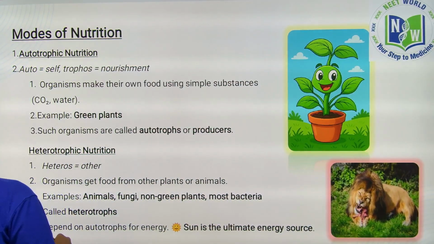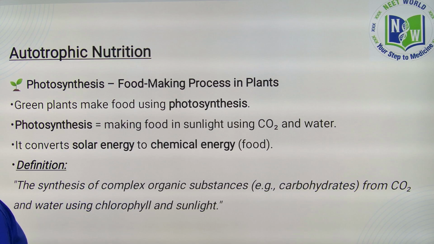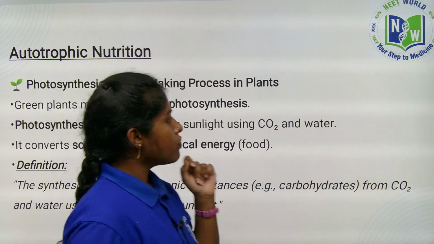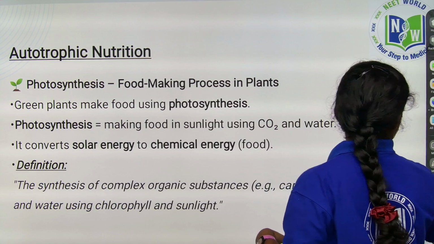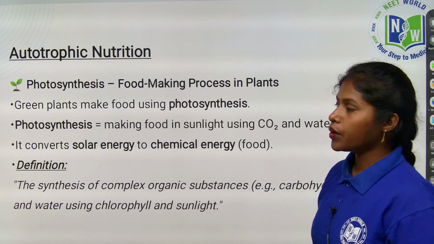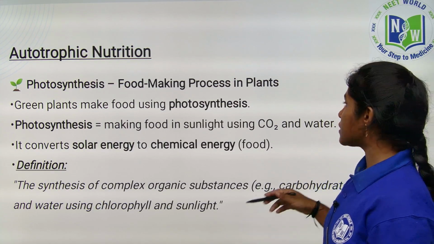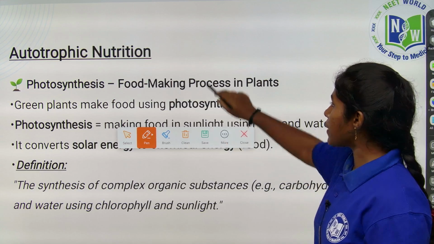So let's see, children. Now we are going to look in clear depth at autotrophic nutrition. We said that auto means self, which means the organisms which can prepare their own food. We call them autotrophs. The best example is green plants.